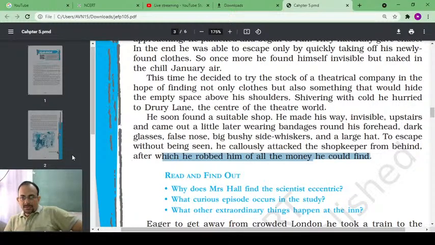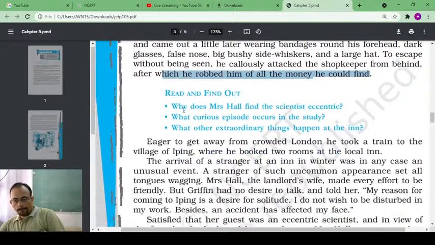So what happened, dear students? When he landed himself in a suitable shop, he went upstairs, and then he started wearing bandages around his forehead, then dark glasses, side whiskers, large hat, and to escape without being seen from people, he carelessly attacked the shopkeeper from behind, took all the money, and then he left the store.